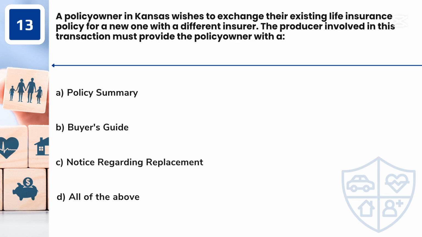Question 13. A policy owner in Kansas wishes to exchange their existing life insurance policy for a new one with a different insurer. The producer involved in this transaction must provide the policy owner with A. Policy summary. B. Buyer's guide. C. Notice regarding replacement. D. All of the above.